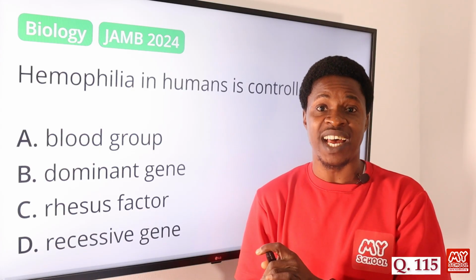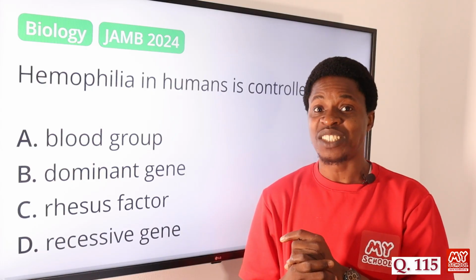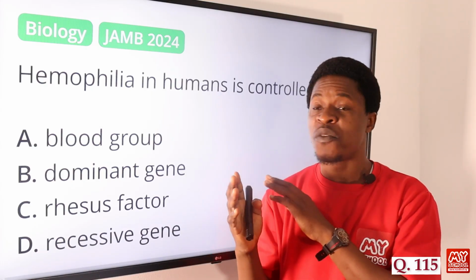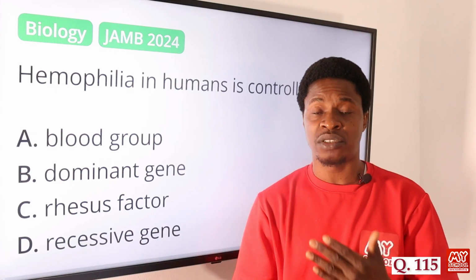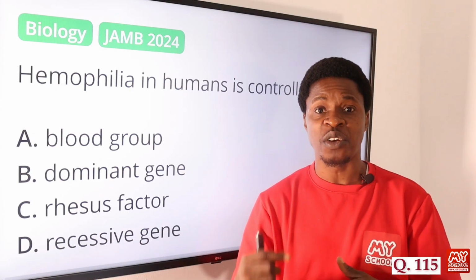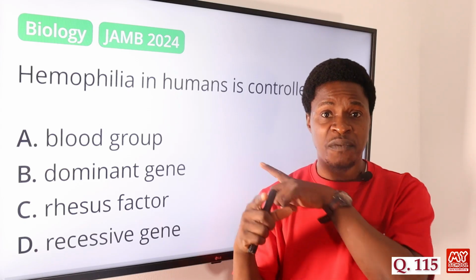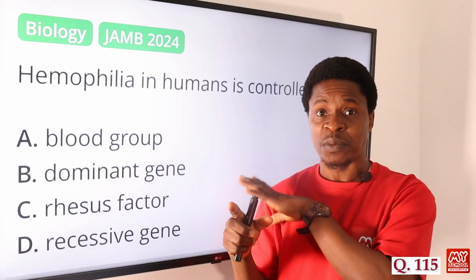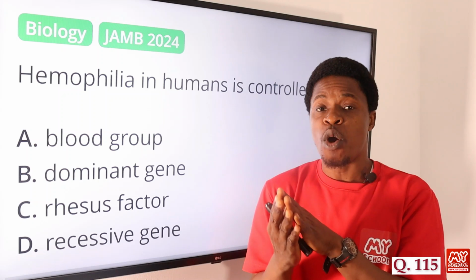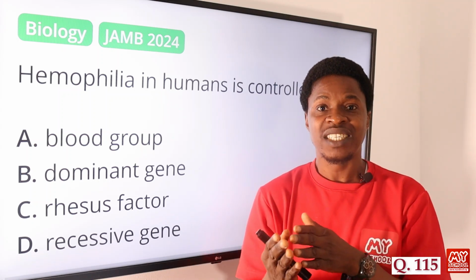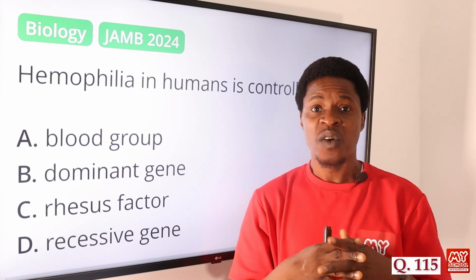That is why we discover hemophilia more in male offspring, because of the X-linked recessive gene that is responsible. So it is more pronounced among males than their female counterparts.